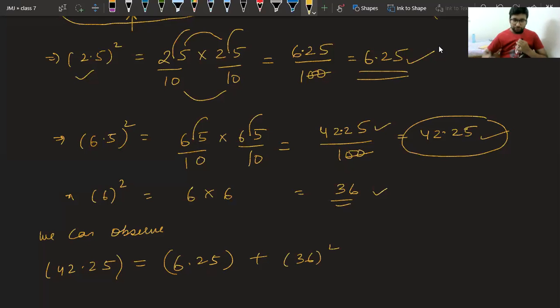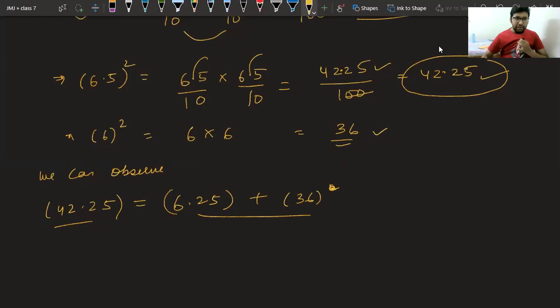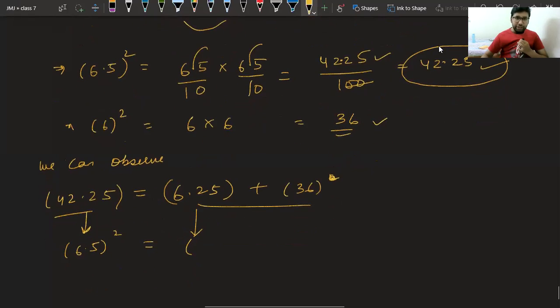If you add these two, you will get 42.25. So we can say 6.5 square is equal to 2.5 square plus 6 square.